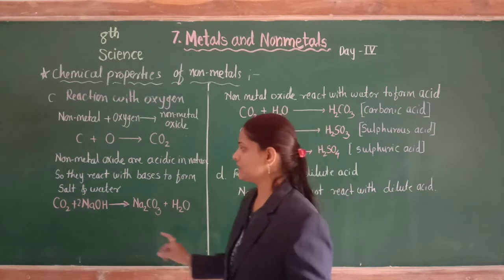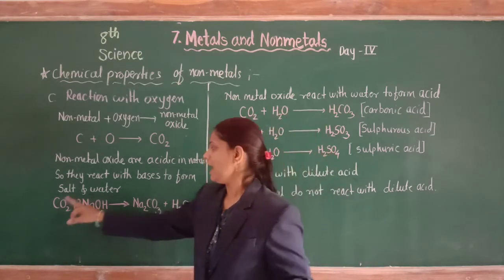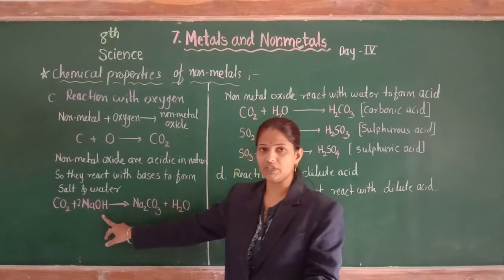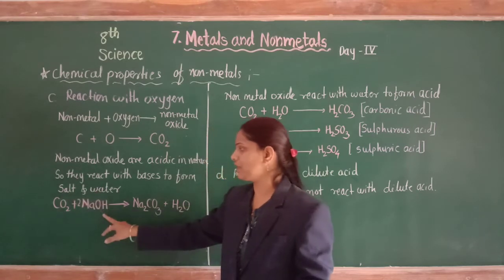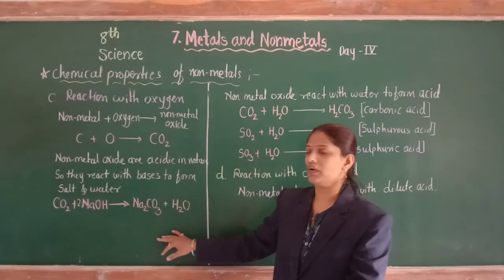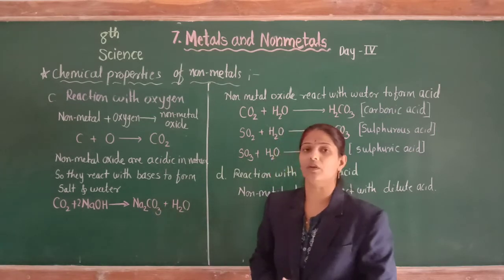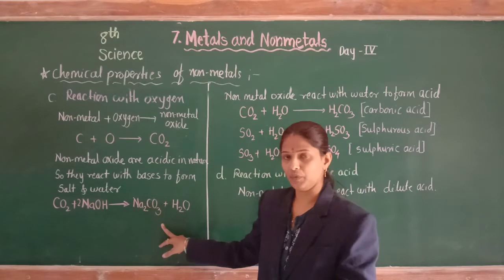So let's see the example. Here the non-metal oxide is carbon dioxide and the base is sodium hydroxide. When carbon dioxide reacts with sodium hydroxide, we get the corresponding salt, sodium carbonate, along with water.